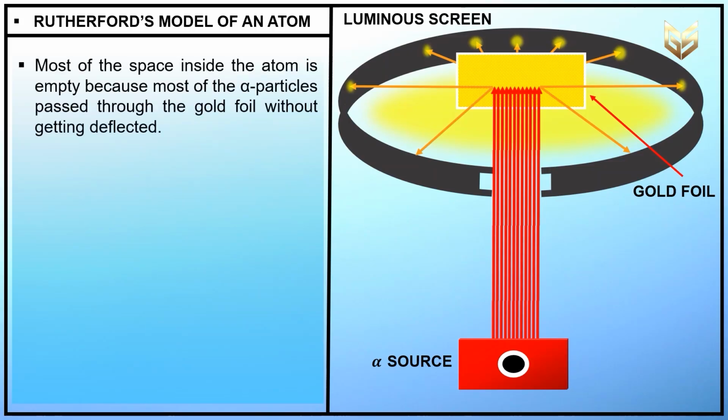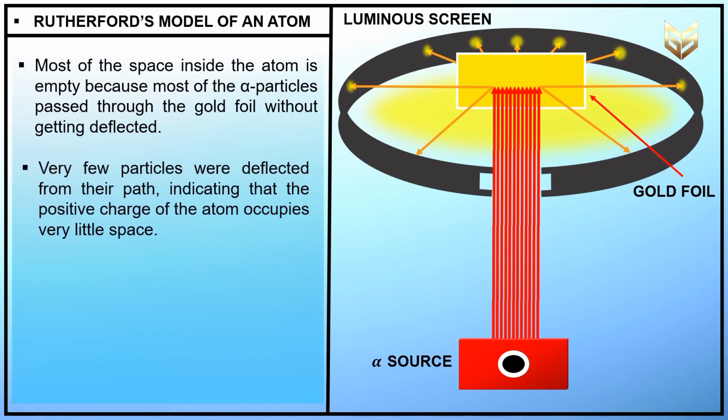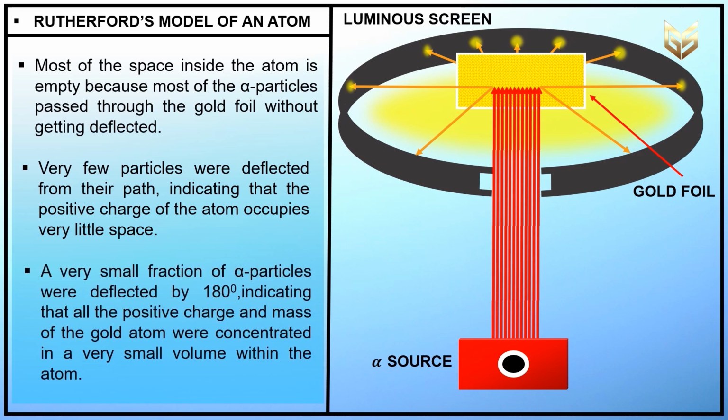Rutherford concluded from the alpha particle scattering experiment that, number 1, most of the space inside the atom is empty, because most of the alpha particles pass through the gold foil without getting deflected. Next, very few particles were deflected from their path, indicating that the positive charge of the atom occupies very little space. A very small fraction of alpha particles were deflected by 180 degrees, indicating that all the positive charge and the mass of the gold atom were concentrated in a very small volume within the atom.